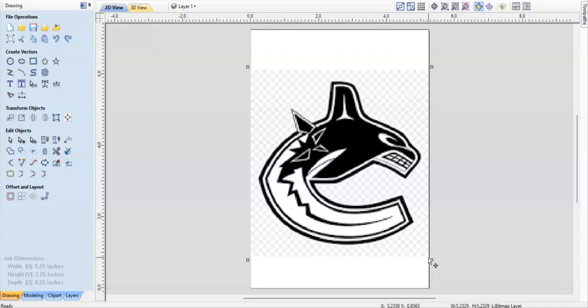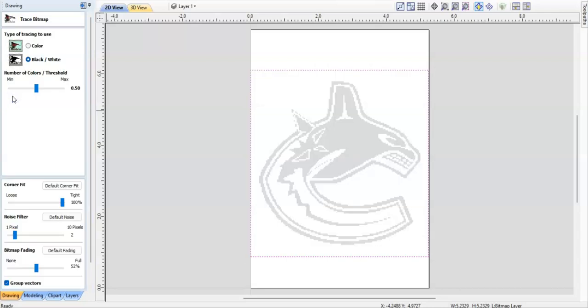My next step is going to be to create vectors. So to create vectors, once we have a black and white image, it's quite simple. We're going to go to this little bird looking icon, and we're going to trace bitmap. So by clicking trace bitmap, I'm going to choose black and white, and it's going to just identify all the black and white colors on the image and start to automatically vectorize it for us.